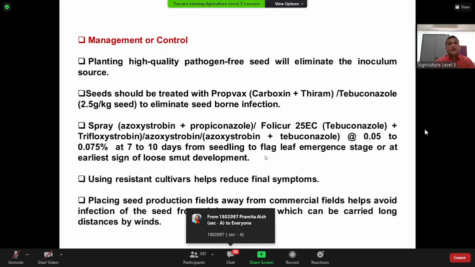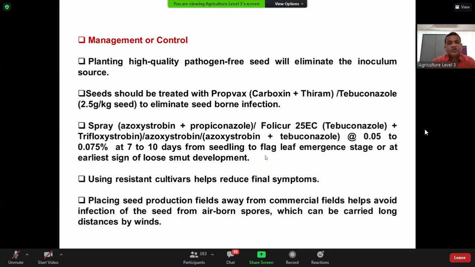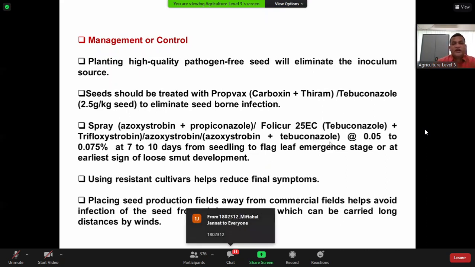That's why when you advise the farmer to buy a fungicide, you have to tell them, please ask the dealer, give me a fungicide that contains tebuconazole plus trifloxystrobin, or azoxystrobin plus tebuconazole. And follow the concentration mentioned in the packet, and the frequency, 7 to 10 days interval.